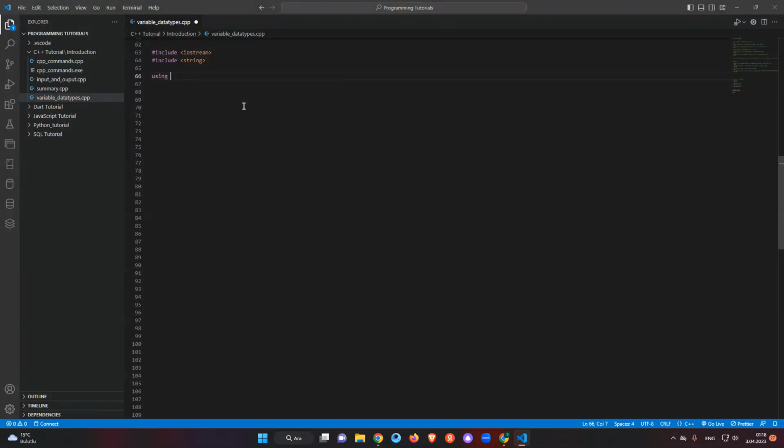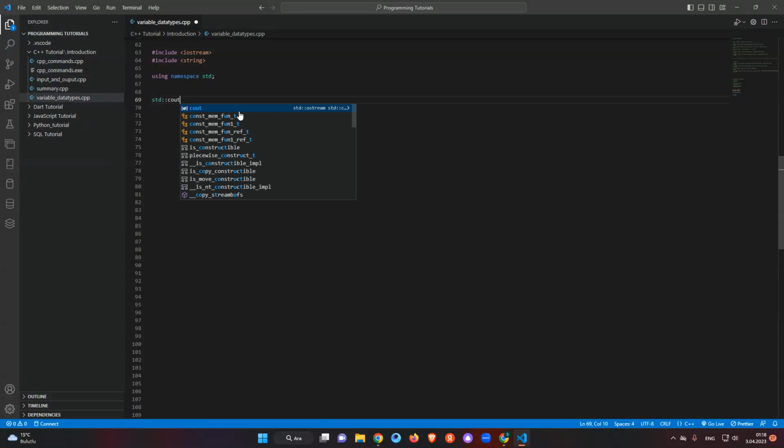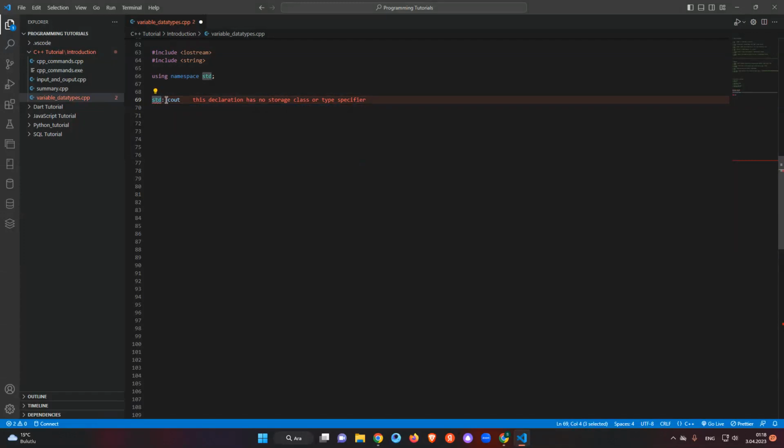Then we say using namespace std. std is short for standard, which we use so we don't have to write std:: each time, like that, right? We just use namespace std to escape from that. Did you understand? If we add namespace std here, then we can use cout without std::. Otherwise, we need to write std:: if we didn't use that, right? Okay, I hope you understand.